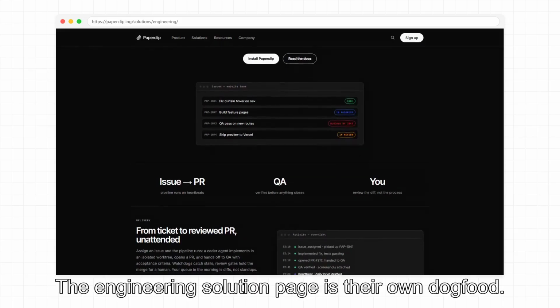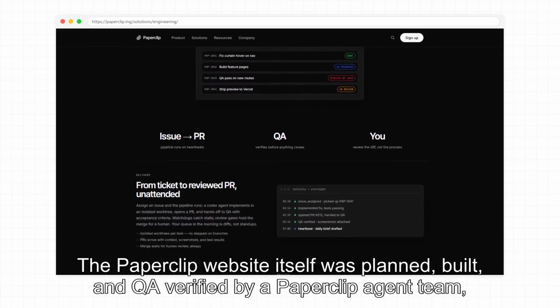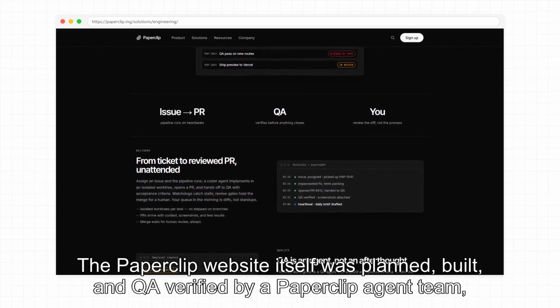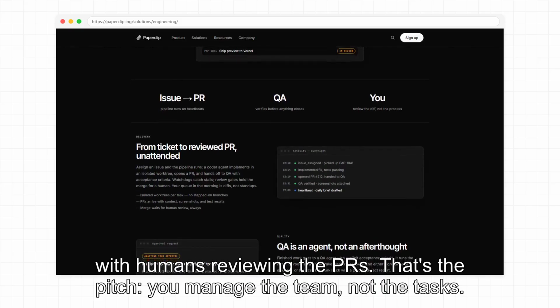The engineering solution page is their own dog food. The Paperclip website itself was planned, built, and QA verified by a Paperclip agent team with humans reviewing the PRs. That's the pitch. You manage the team, not the tasks.